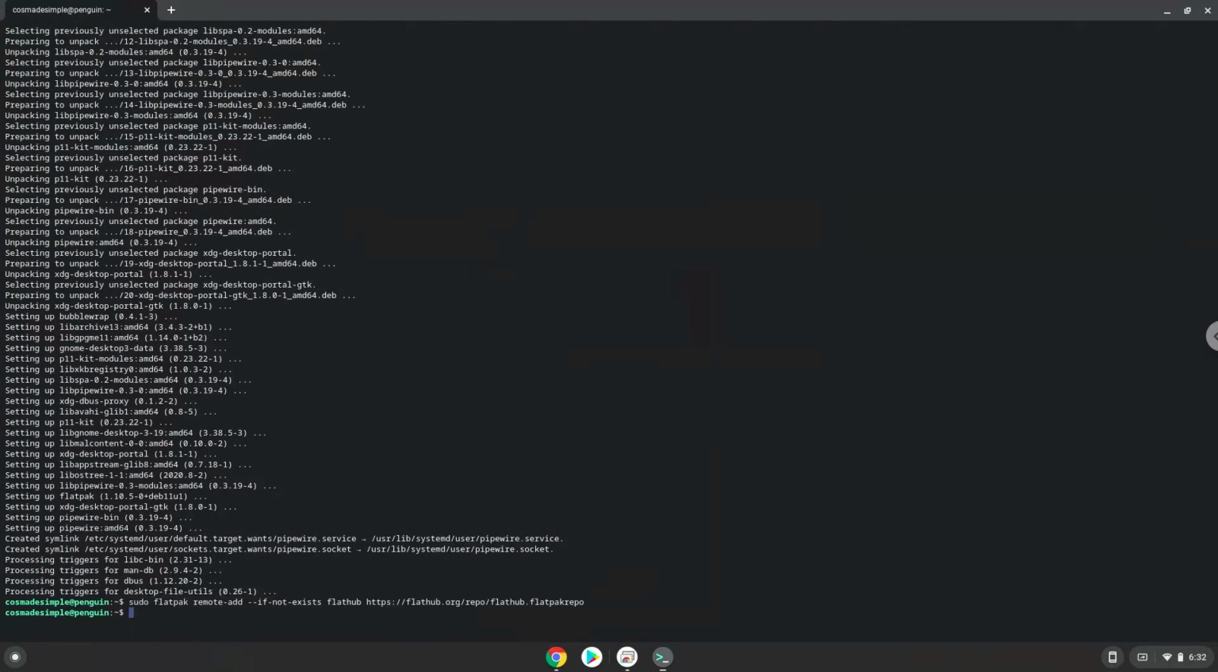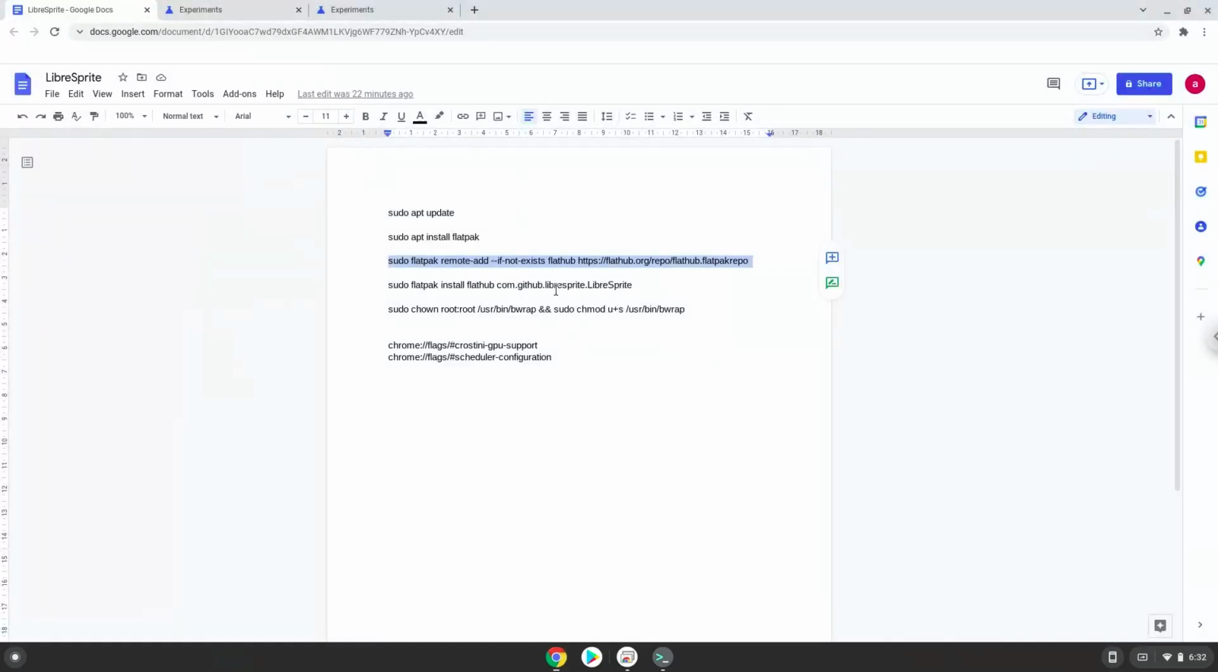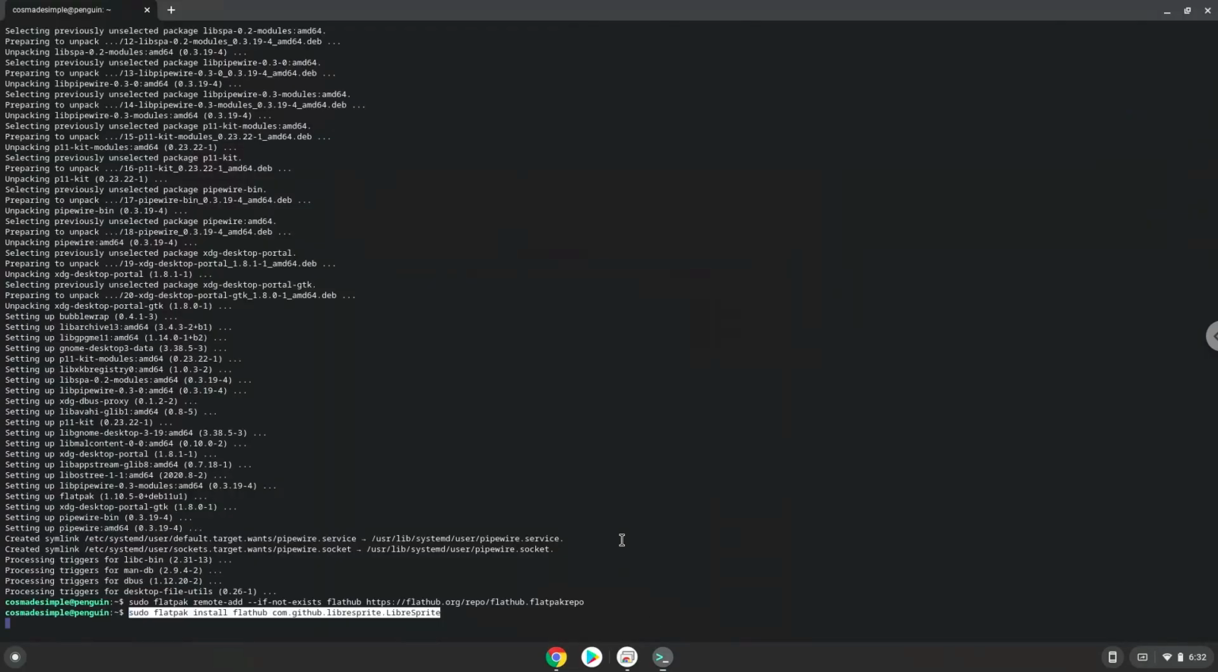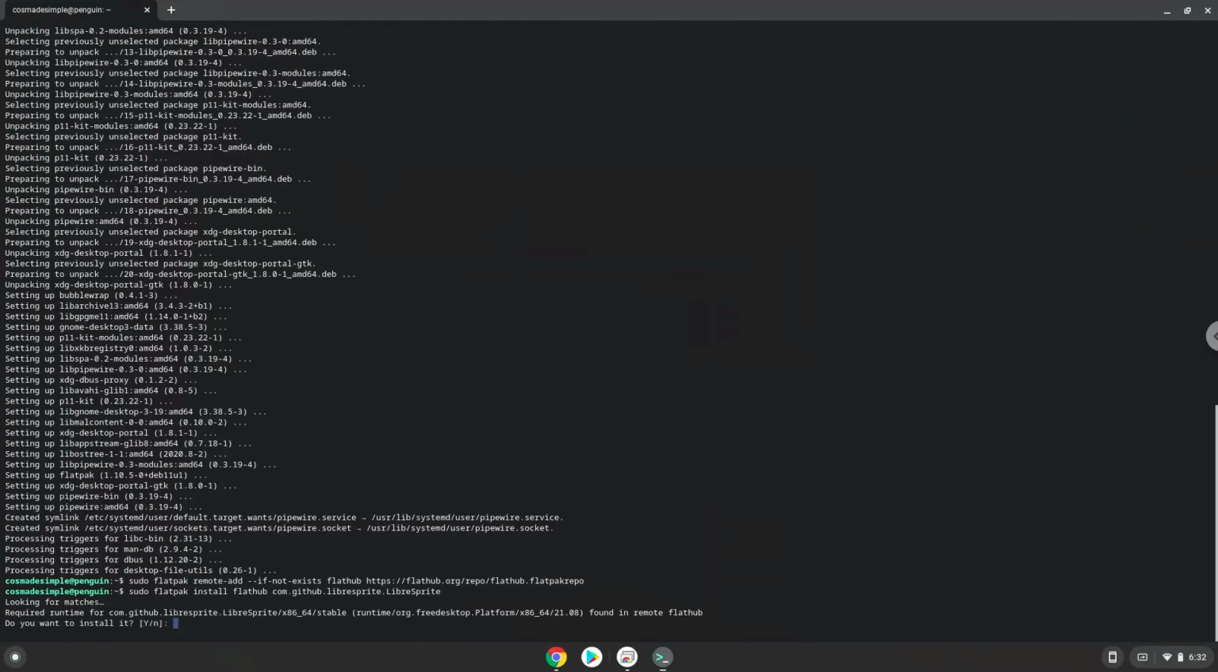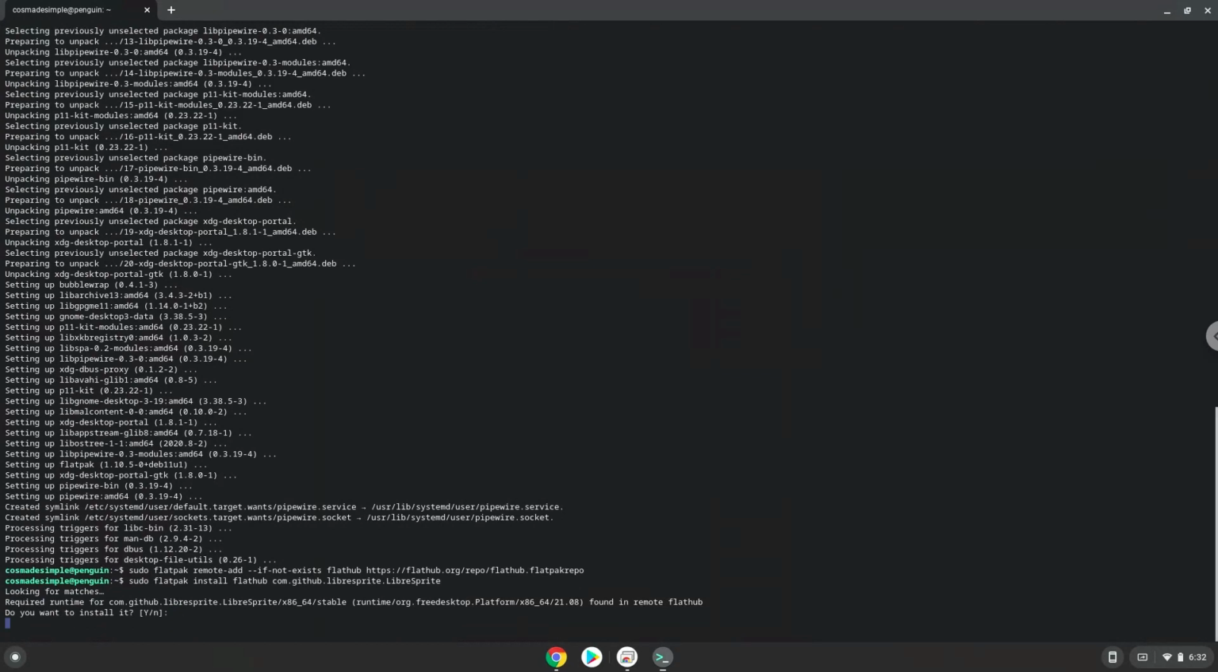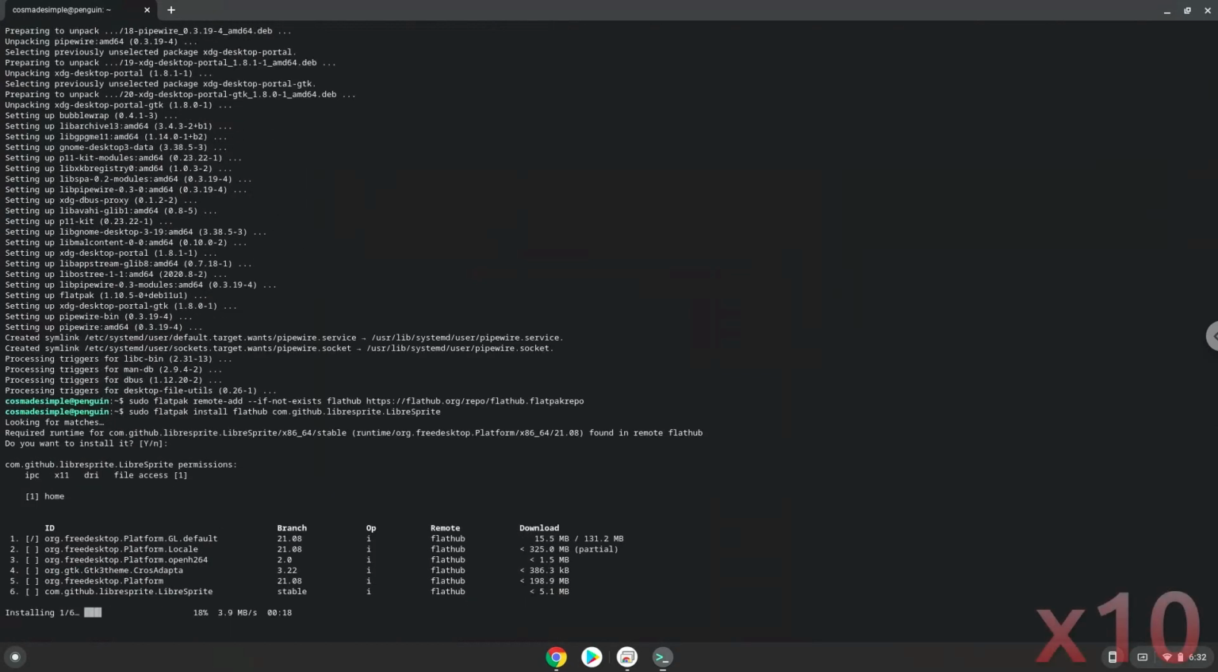Now we will install LibreSprite. Press Enter to confirm the installation. Press Enter again. Now we need to set permissions for a tool which we need to launch LibreSprite.